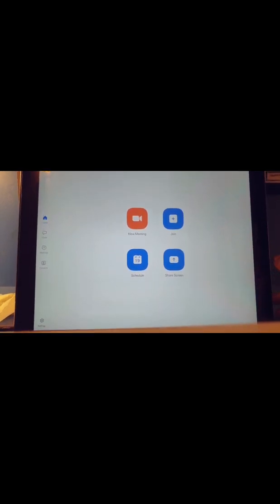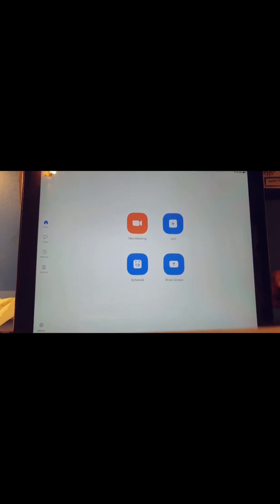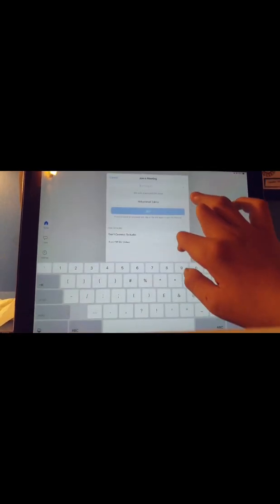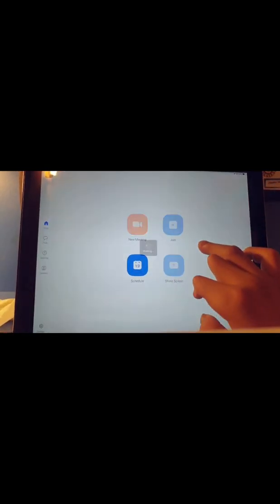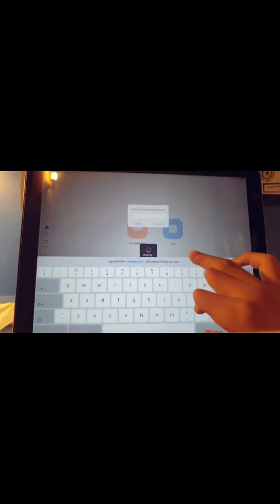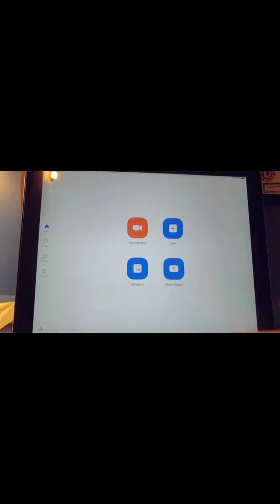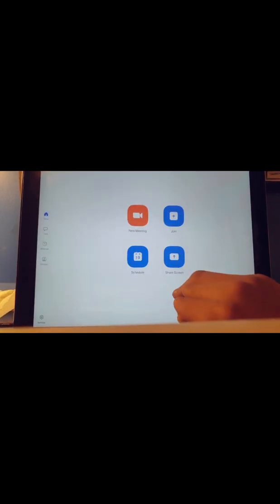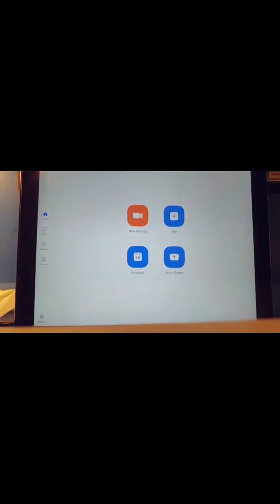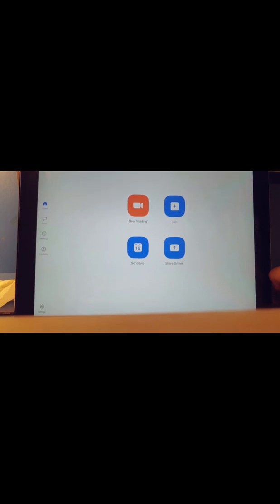And join a meeting: if you don't have a person's meeting link, you can click here to join and enter his meeting ID, and then you can join it. If it has a password, you can enter the password and then you will join the meeting. Schedule means that you want to schedule a meeting with a friend, so you can do that. And in share screen, if you want to share your screen in a meeting without joining the meeting, you can click over here and enter its meeting ID and password and you can share your screen.